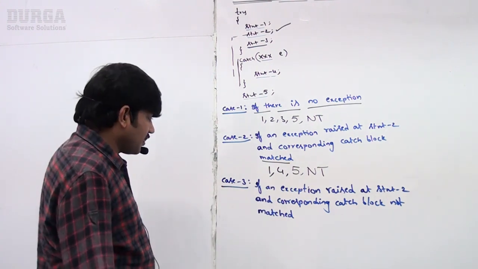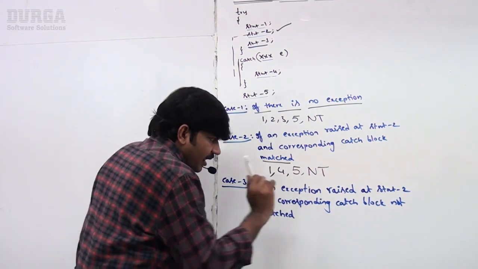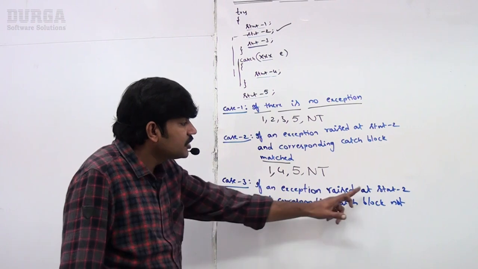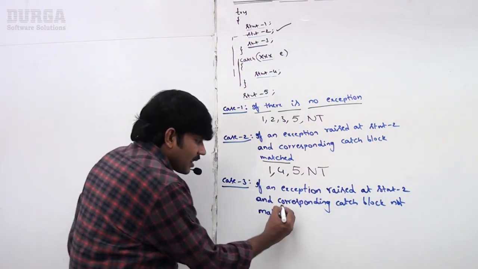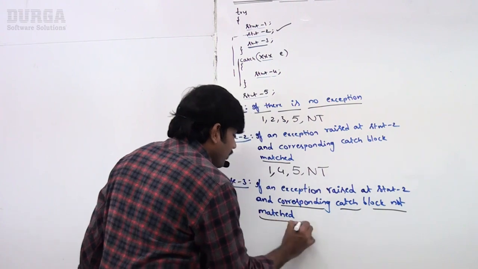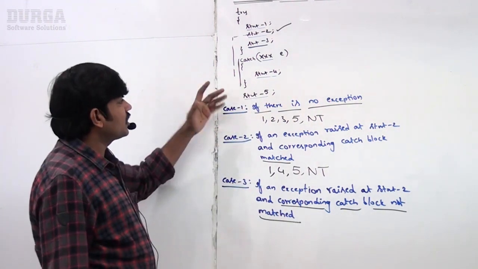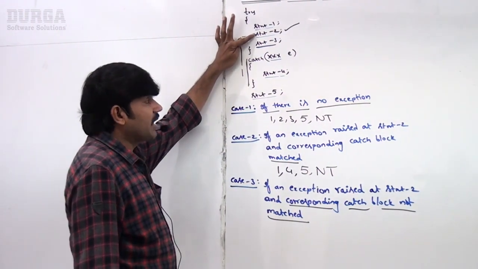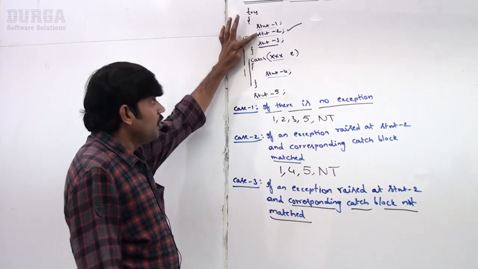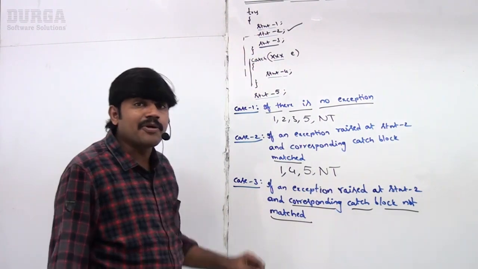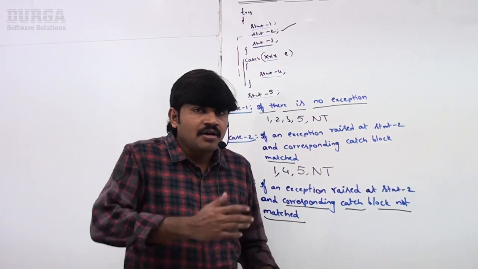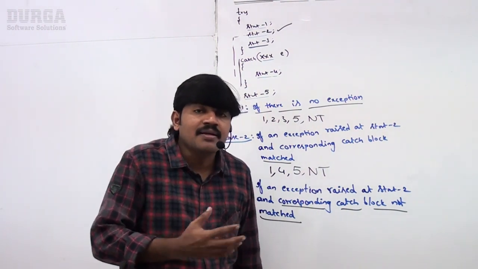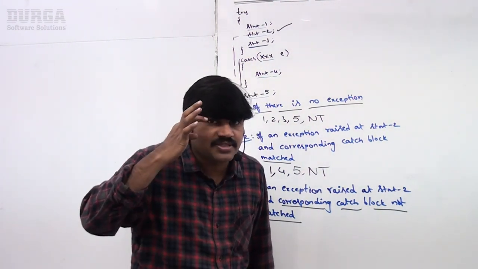Now case 3. If an exception rises at statement 2, and the corresponding catch block is not matched, there is no corresponding catch block. Here the raised exception is arithmetic exception, but this catch block is for null pointer exception. So the problem raised is a heart problem, but an eye specialist is available.